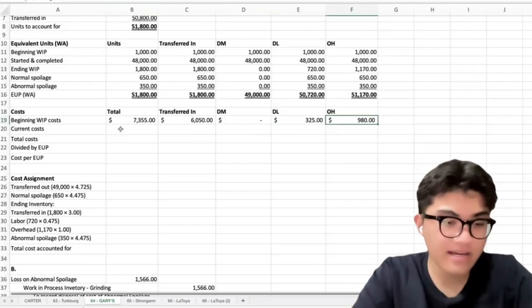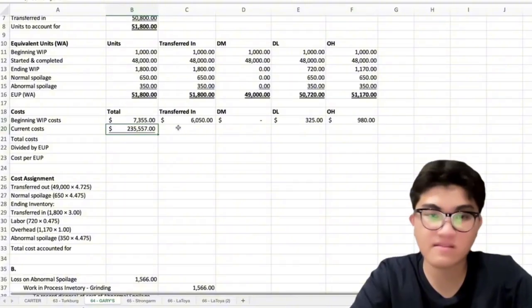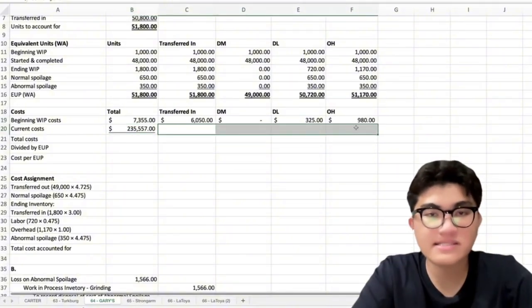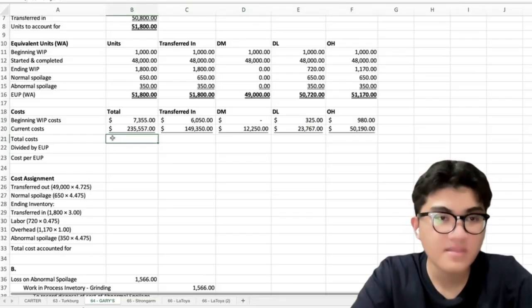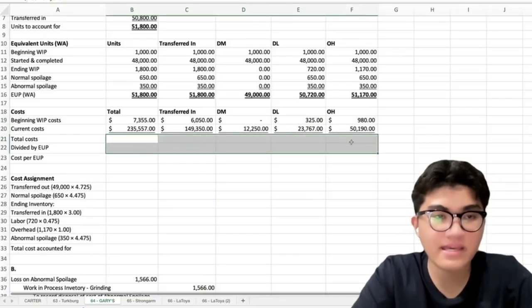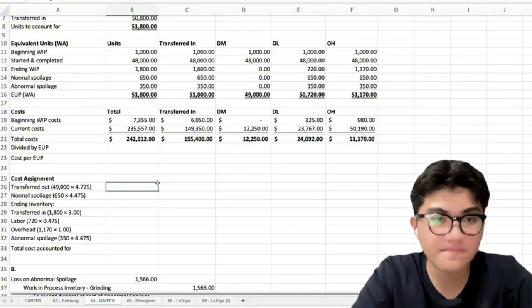Okay. For the current production costs, it equates to a total of 235,557, which consists of yan. Okay? So, i-add lang yung dalawa, the beginning, and for the current, we have the total cost.